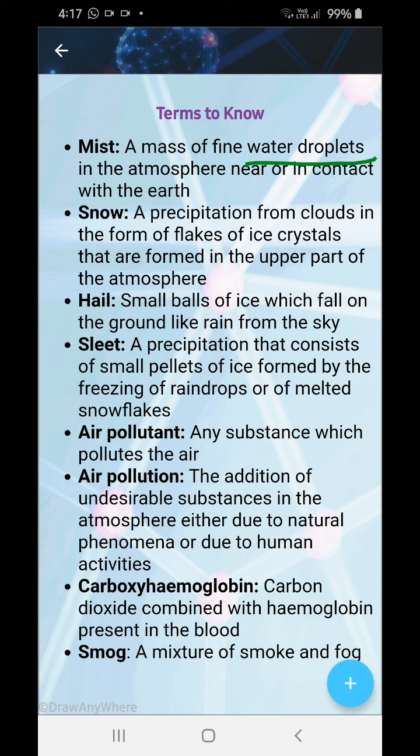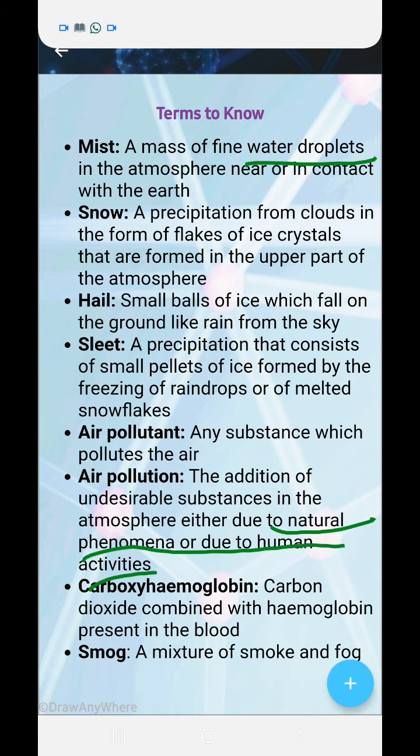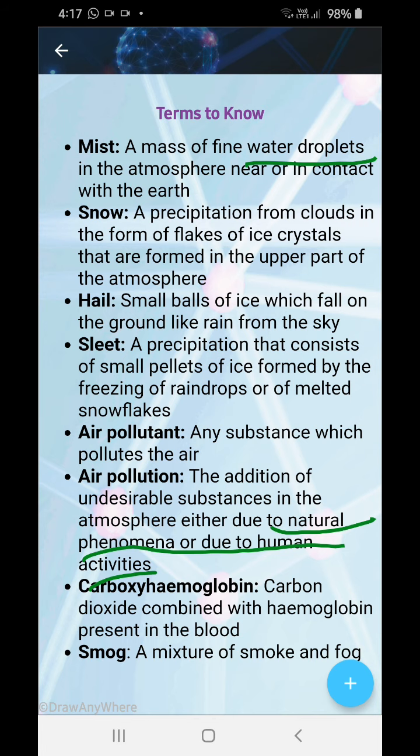Air pollutant: any substance which pollutes air is known as an air pollutant. Air pollution: the addition of undesirable substances in the atmosphere, either due to natural phenomena or due to human activities. This is known as air pollution. Whenever undesirable substances are added, they are very harmful to us.